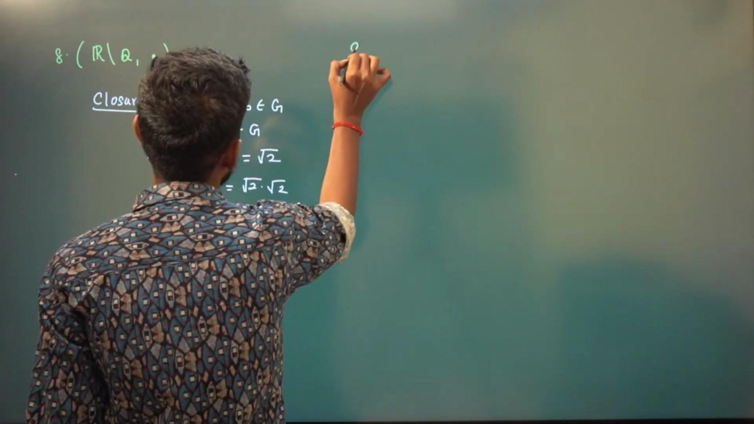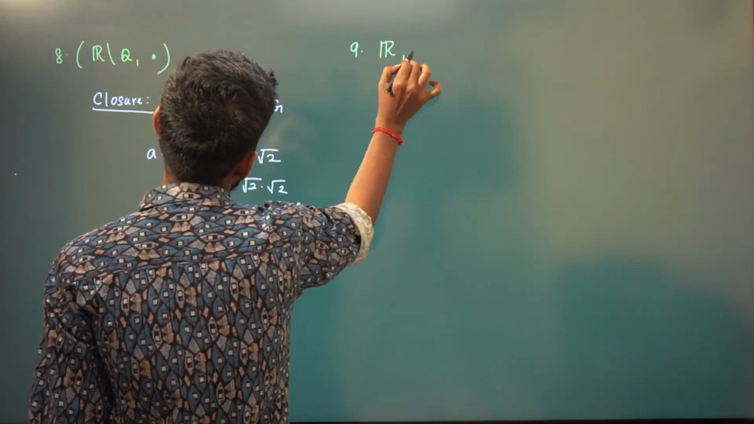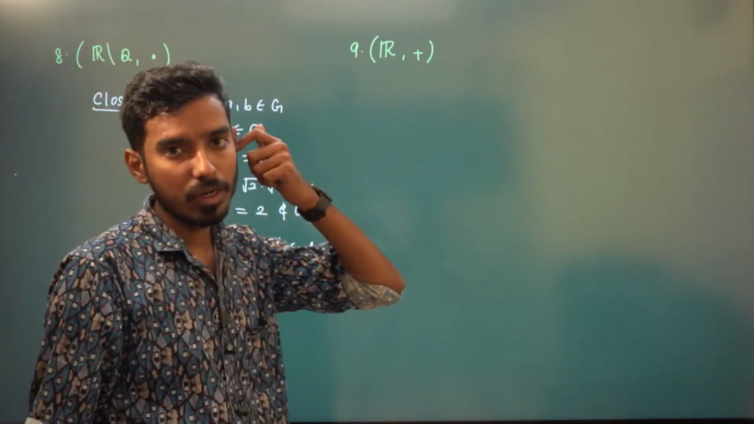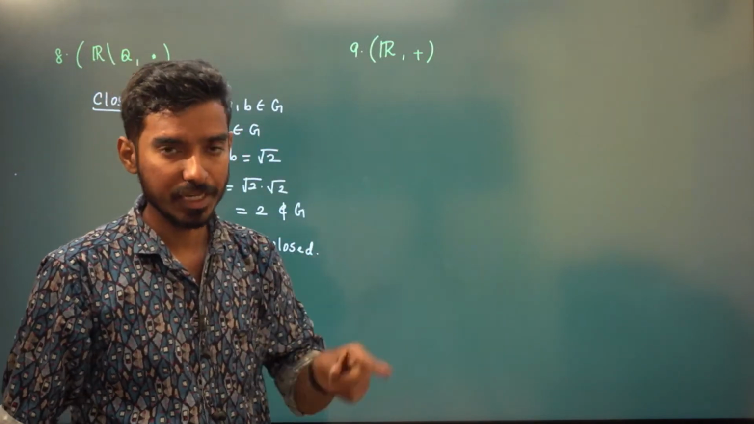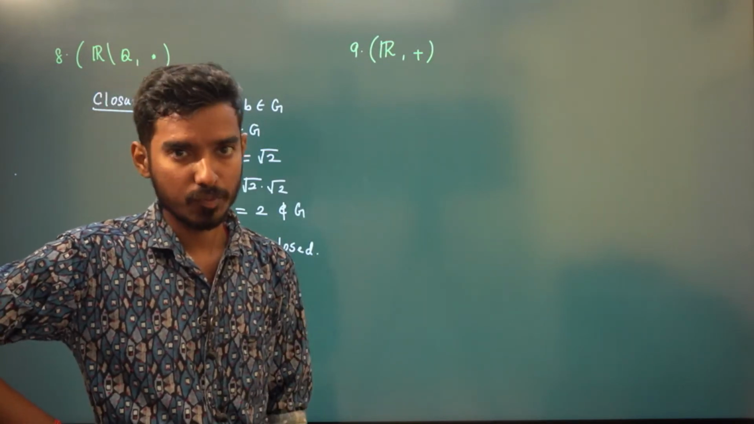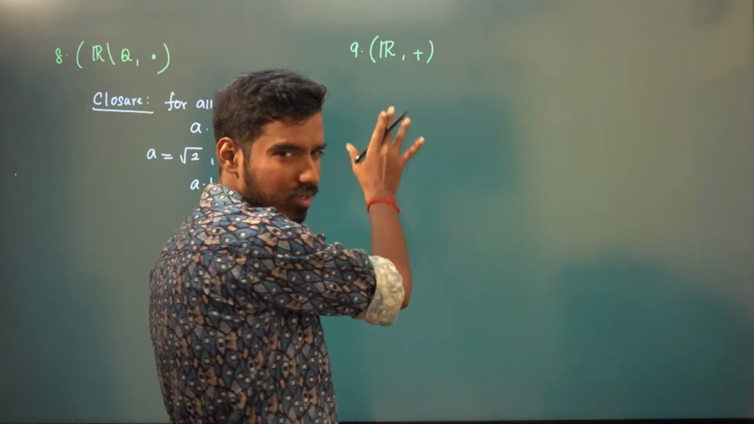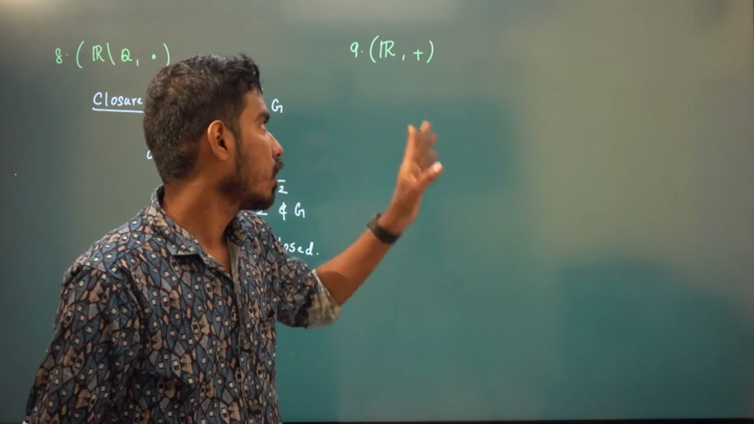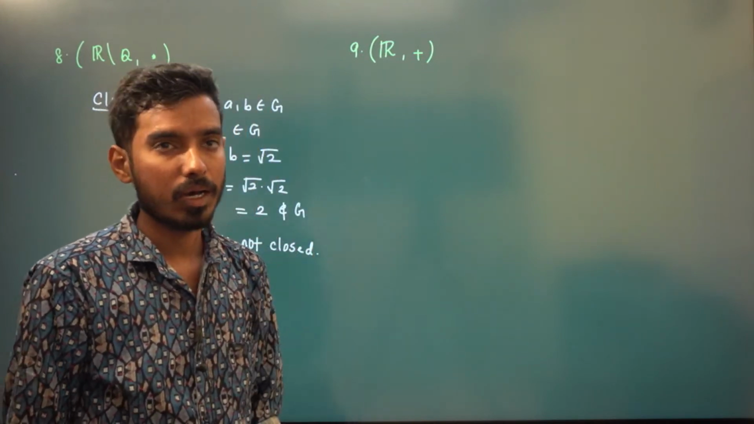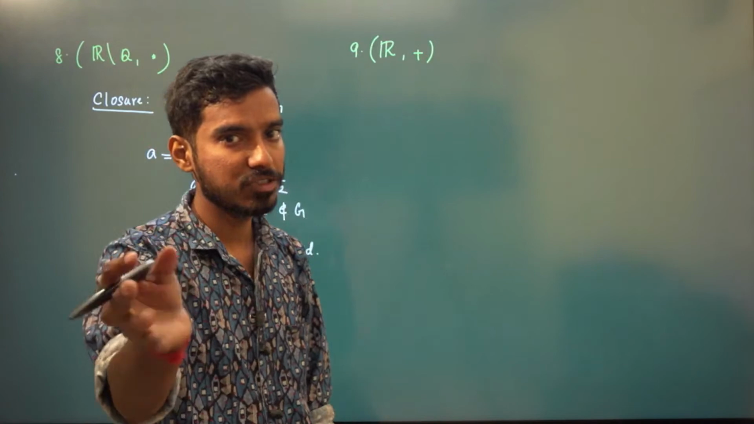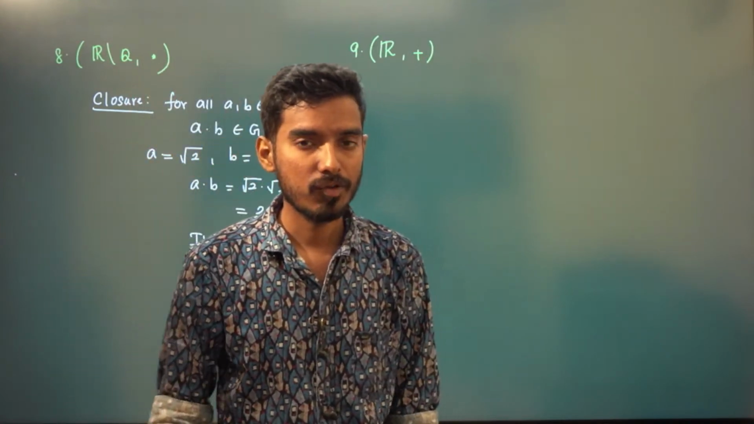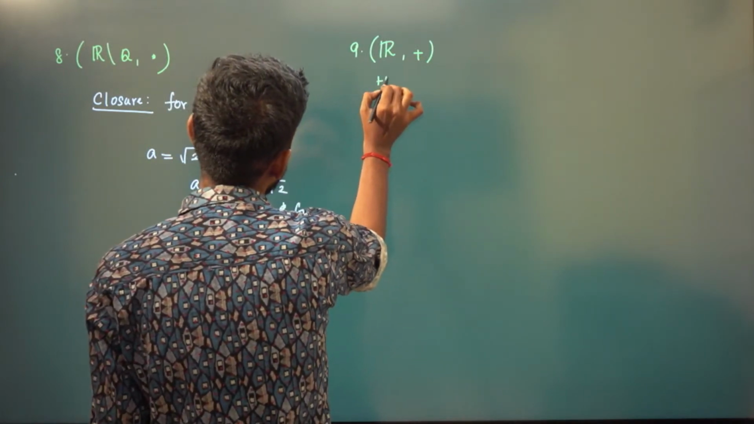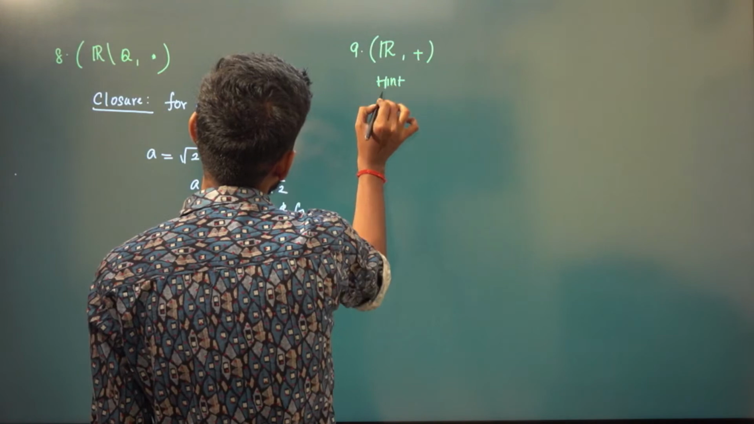Nine, the set of all real numbers with respect to addition forms an abelian group, right? Because we already know integers form an abelian group with respect to addition, rational numbers form an abelian group with respect to addition, real numbers also. I don't want to prove this. Sum of two real numbers is a real number. Associative property holds. E equal to 0 is the identity element. For every a, minus a is the inverse.